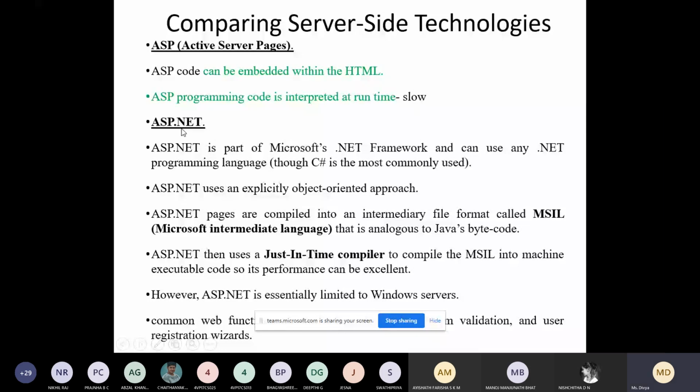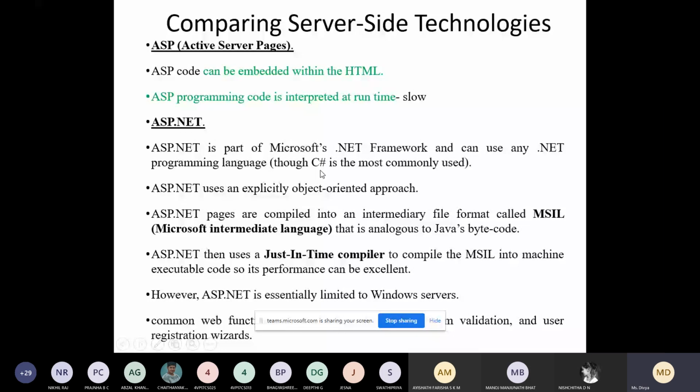So this is ASP.NET, which is developed by Microsoft, and they use the .NET framework. Similar to C# .NET or VB.NET, this also makes use of the .NET framework, and it can use any .NET programming language. Along with ASP.NET, we can make use of VB.NET, or we can combine it with C# .NET. Usually people develop websites using ASP.NET with the combination of C# .NET.